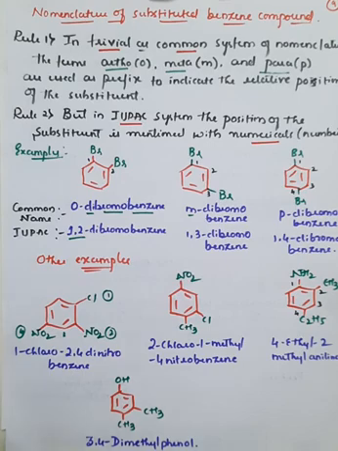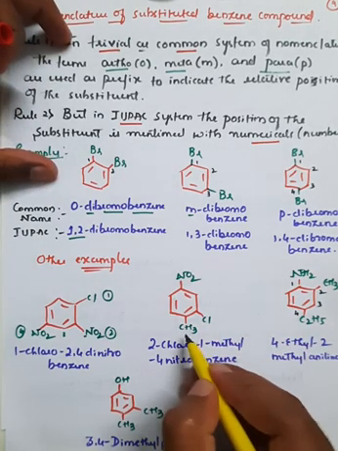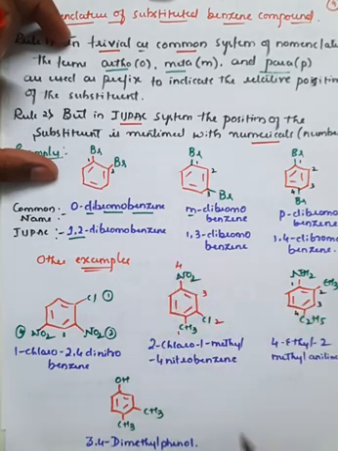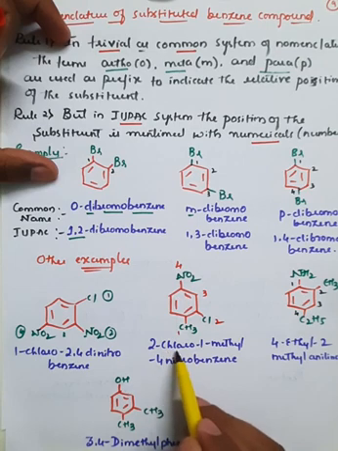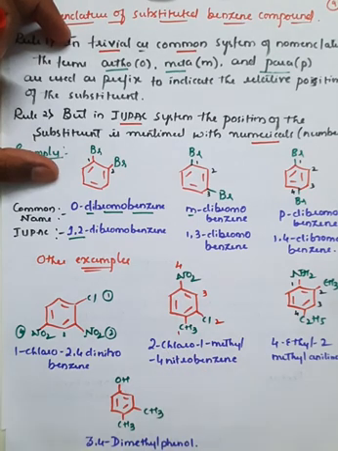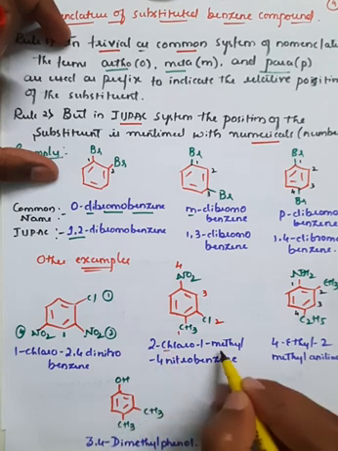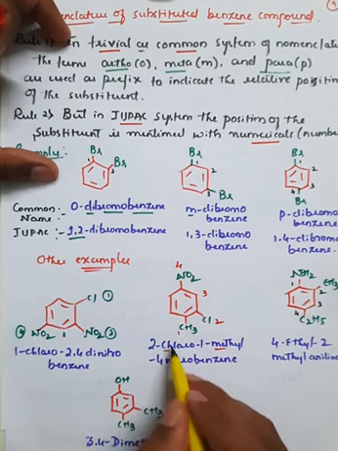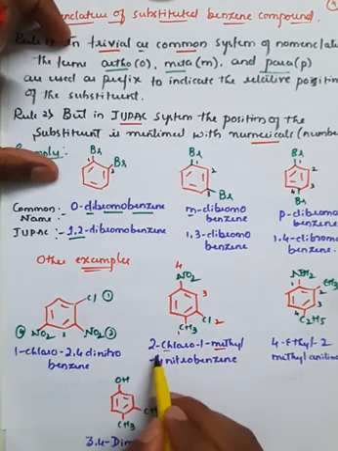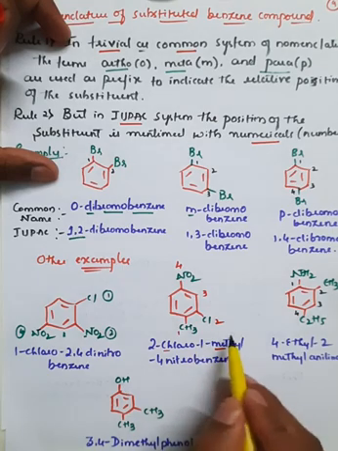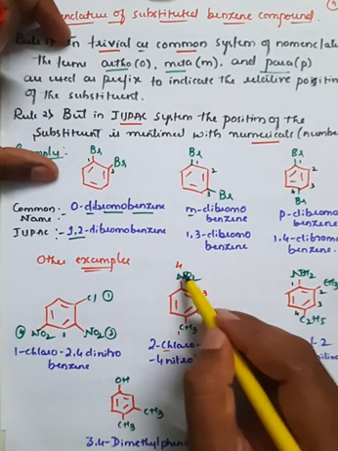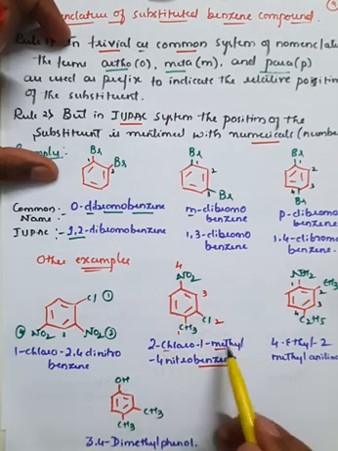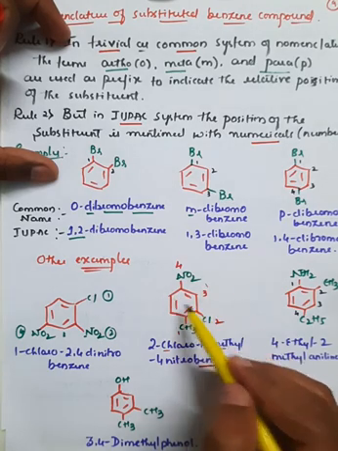If you observe in this example, there is an attachment at the second position. This is taken as the first position, this is the second, this is the third, and this is the fourth position. At the second position there is a chloro. In IUPAC you have to go with alphabetical order. Chloro comes first, and methyl comes next because M comes after C alphabetically. Therefore you must go alphabetically. At the second position there is a chloro, at the first position there is a methyl, and at the fourth position there is a nitro group, and the whole is a benzene ring. So, 2-chloro-1-methyl-4-nitrobenzene.